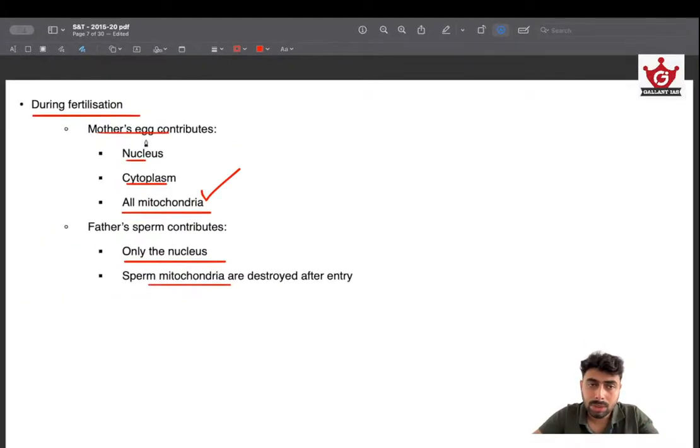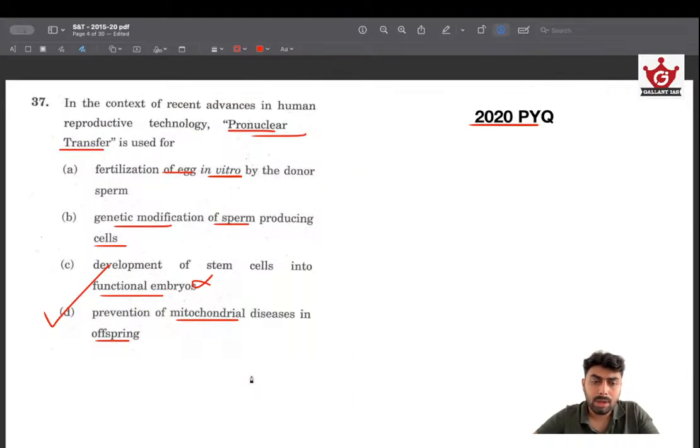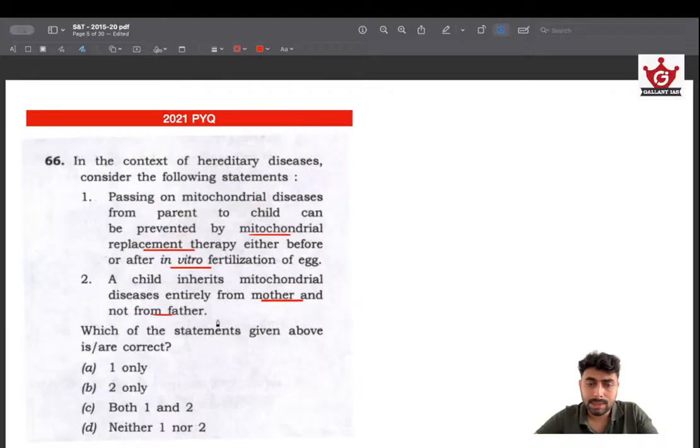This is very factual, and try to learn it. Try to learn which things mother's egg contributes: nucleus, cytoplasm, mitochondria. Father's sperm contributes only the nucleus. So nucleus is contributed by both sperm as well as mother's egg, whereas cytoplasm and mitochondria are contributed by mother's egg only. See the pattern that I am saying. The question they asked in 2020 about mitochondrial diseases, the same question has been asked in 2021 as well. It's as simple as that. Just a Google search will give you the correct answer for everything. That's how easy this is when you are going through the PYQs.